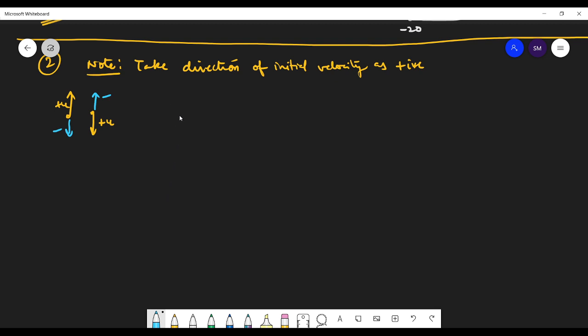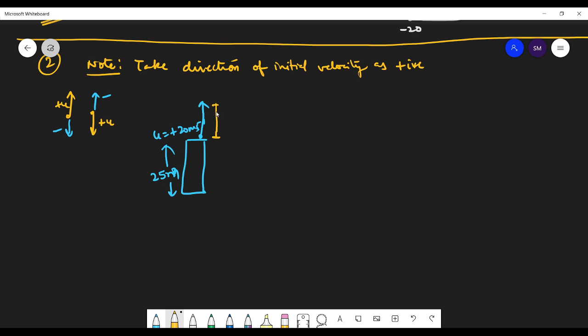Now let's do this question. A ball is thrown vertically upward with a velocity of, so obviously we will always take u as positive, that's the way out, 20 meter per second from the top of a multi-story building. The height of the point from where the ball is thrown is 25 meters from the ground. So how high will the ball rise? This is the first thing you need to tell. What is the maximum height?